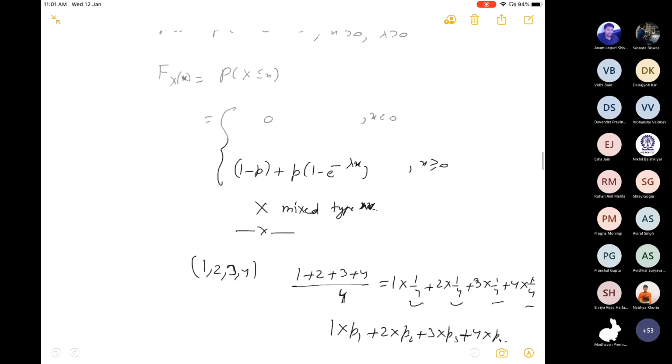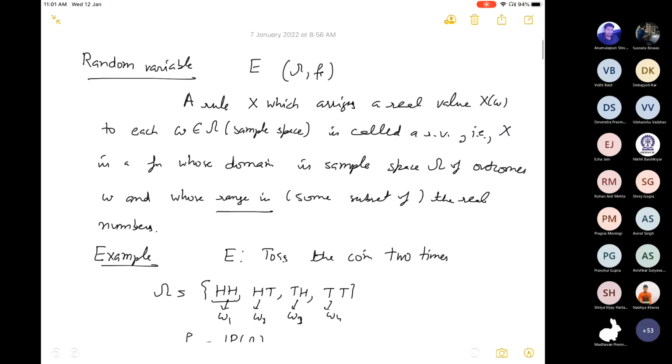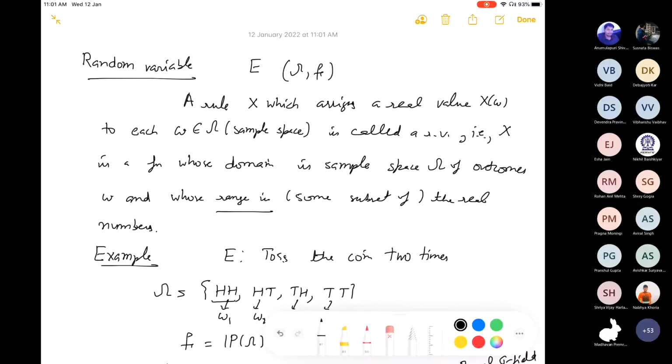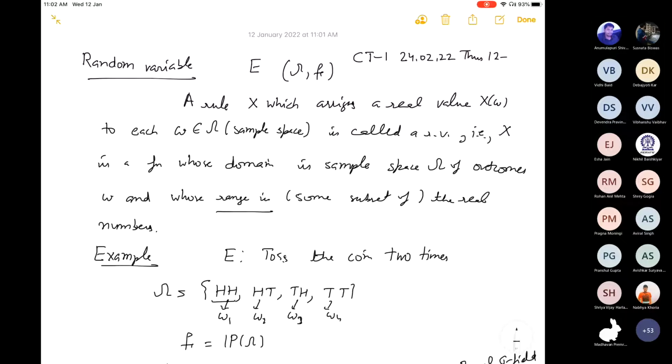Let me just first of all write down the schedule, so we will have class test 1 on 24, Thursday, from 12 to 1.